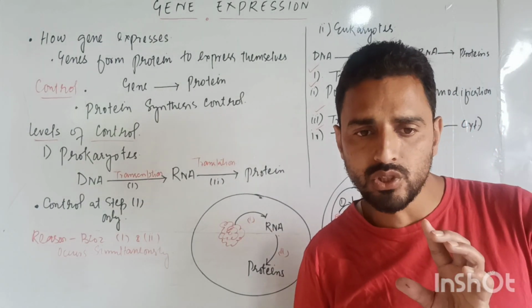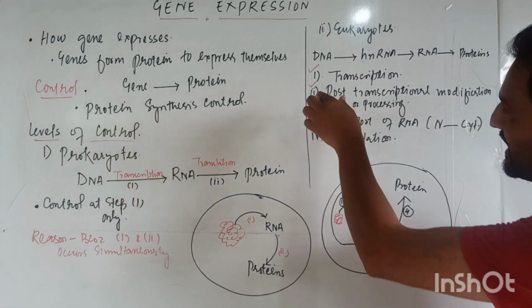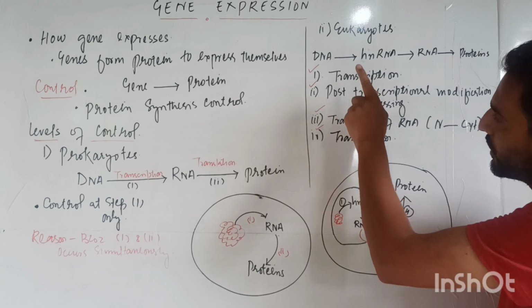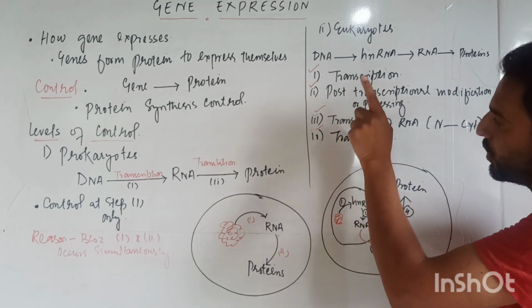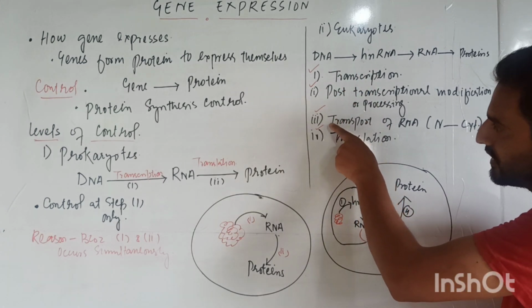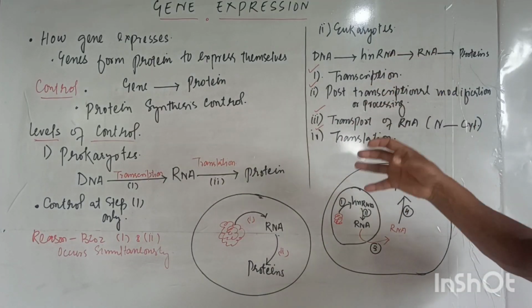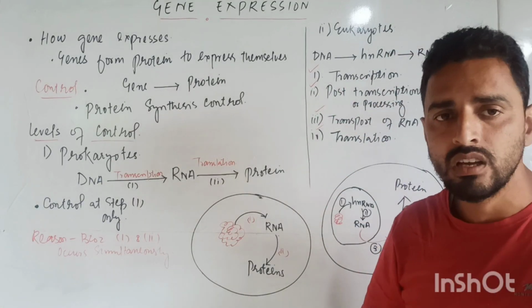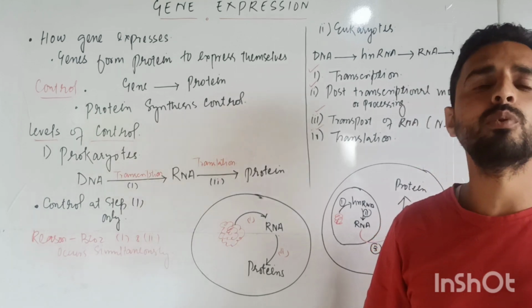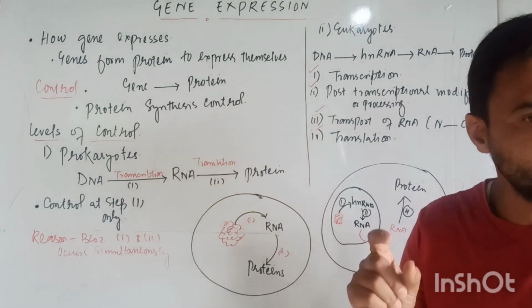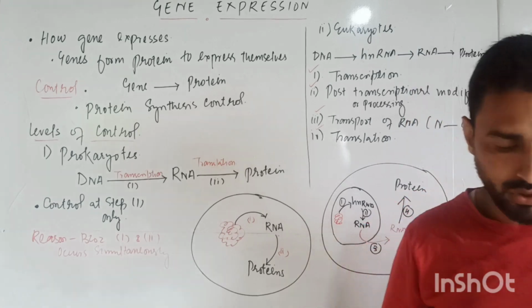We can control at step number one, step number two, step number three and step number four. These are the four steps where we can control the synthesis of proteins in case of eukaryotes.